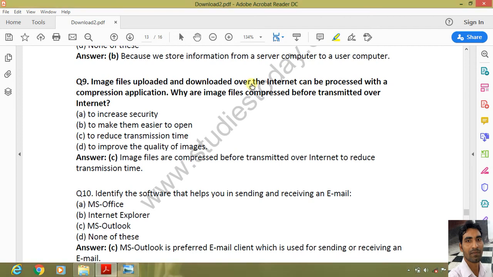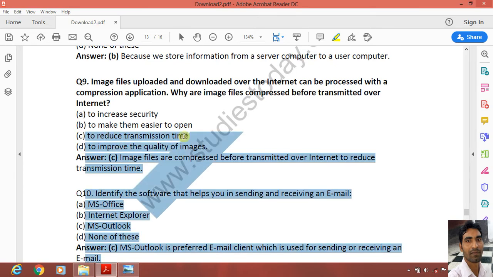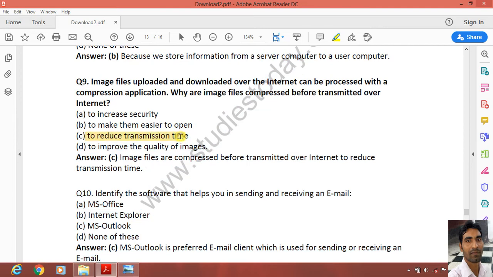Image files uploaded and downloaded over the internet can be processed with a compression application. Why are image files compressed before transmitted over internet? To increase security, to make them easier to open, to reduce transmission time, to improve the quality of image. The correct answer is to reduce transmission time. When the images are compressed, they become of less size, and when any file is of less size, it can be transmitted very quickly. So the correct answer is to reduce transmission time.